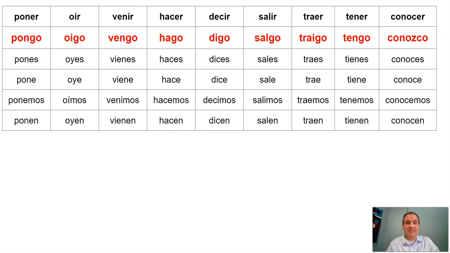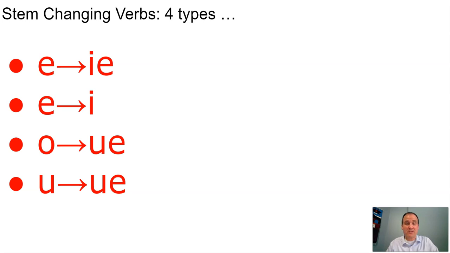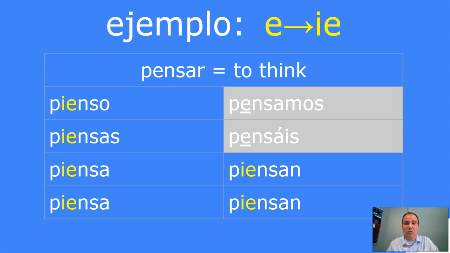While we're talking about the present tense, let's also not forget that we have stem-changing verbs in the present tense, because several of the verbs on our list for this chapter are stem changers. If you remember, there are 4 different types of stem changers: E to IE, E to I, O to UE, and U to UE. And by a stem change, we know in the present tense, when we conjugate those verbs, if you look at my chart on my screen, you'll see that the verbs that are inside the boot have the stem change. Pienso, piensas, piensa, piensa in the usted form, piensan in the ustedes form. But outside the boot, those changes do not happen, like pensamos. So there's an example of an E to IE, pensar.